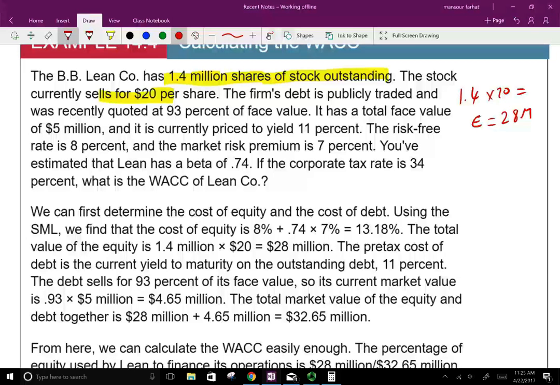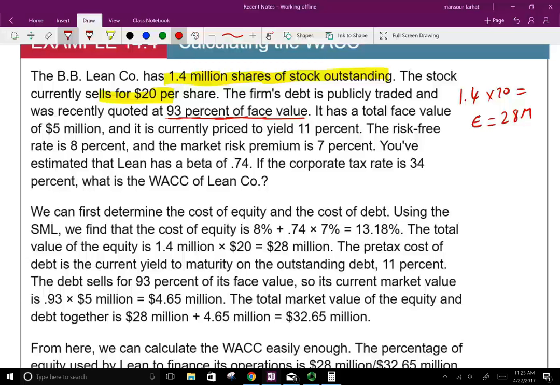The firm's publicly traded debt was recently quoted at 93%. That's the price of the debt. It has a total face value of 5 million, and it's currently priced at 11%. The risk-free rate is 8%, and the market risk premium. So this is going to give us additional data. So what do we have to do now?